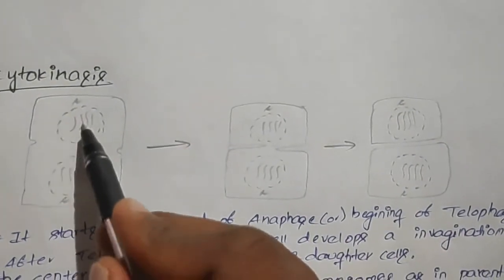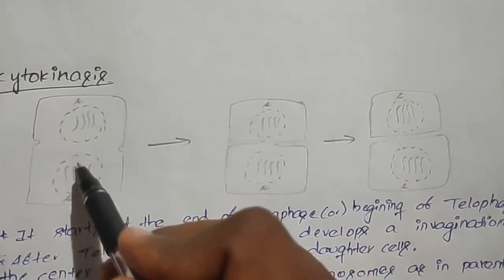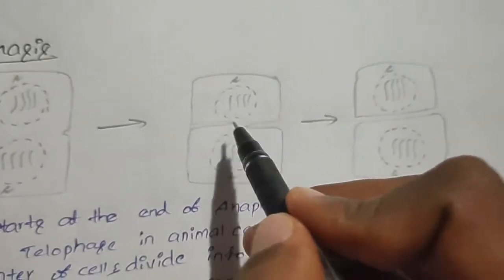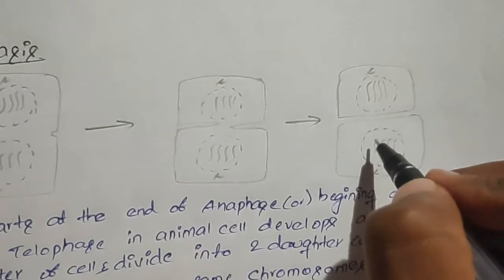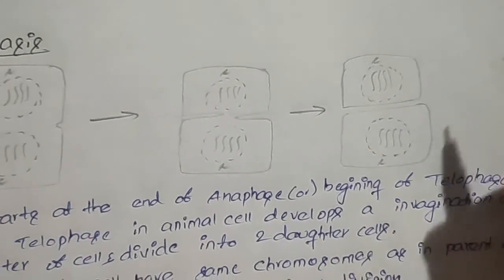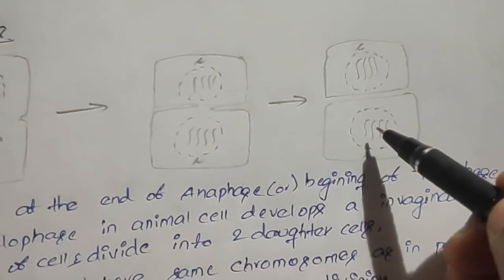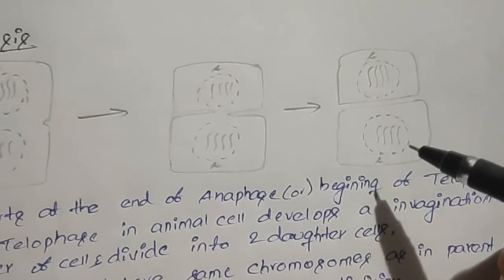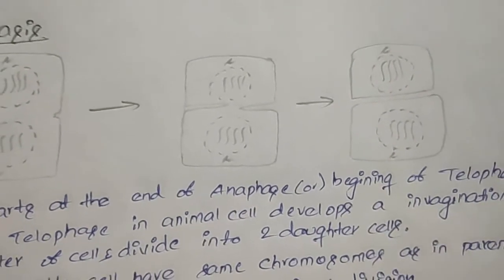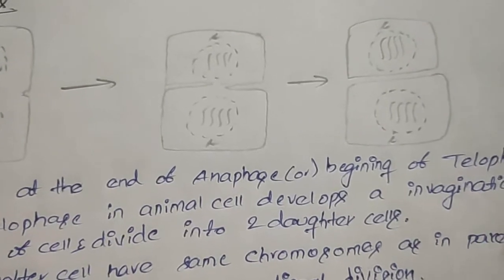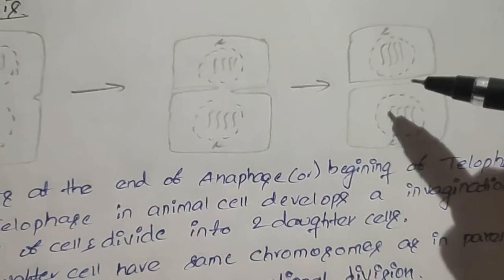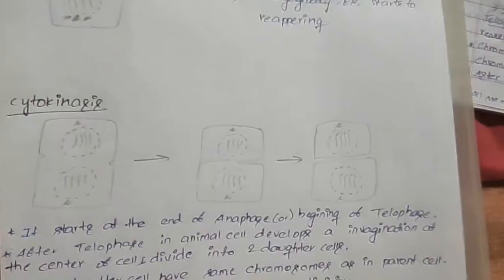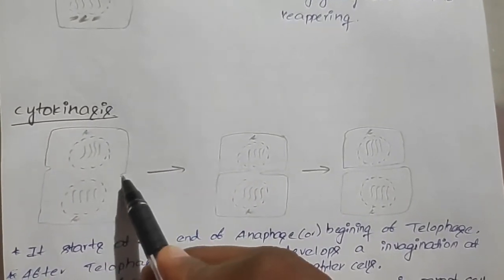After the telophase, two nuclei are formed, and at the center the invagination takes place and starts developing longer and longer, and finally it divides the cell between both nuclei, and the two daughter cells are formed. These two daughter cells have all the same chromosomes which are present in the parental cell. So this mitosis is known as the equational division, because equal distribution of chromosomes and all the materials takes place between these two daughter cells. In the case of animals, the cell wall is completely absent.